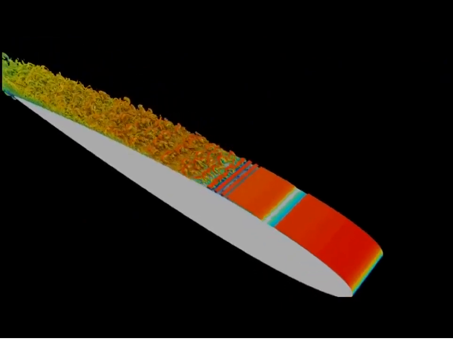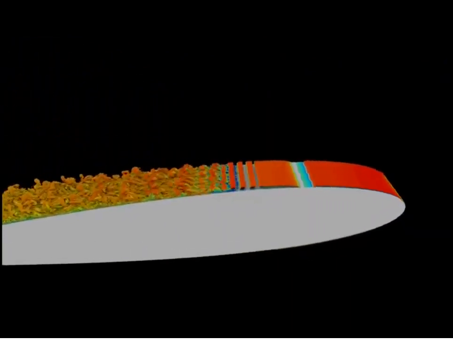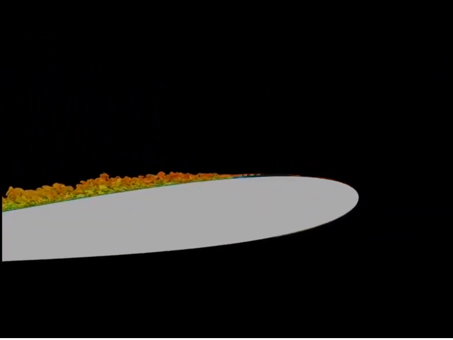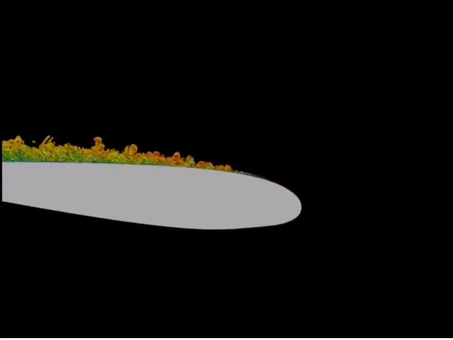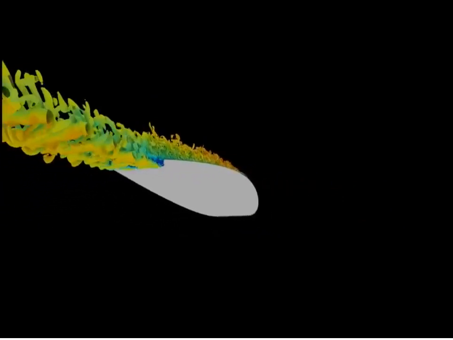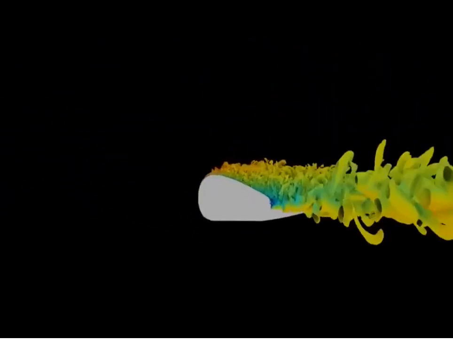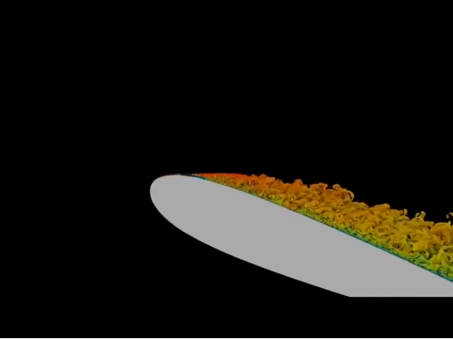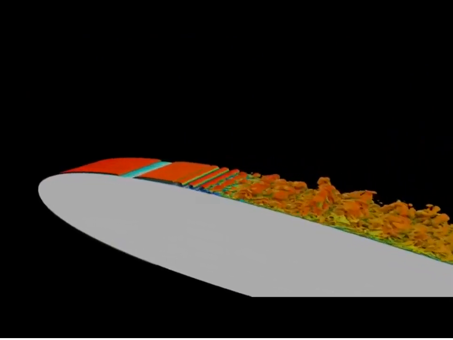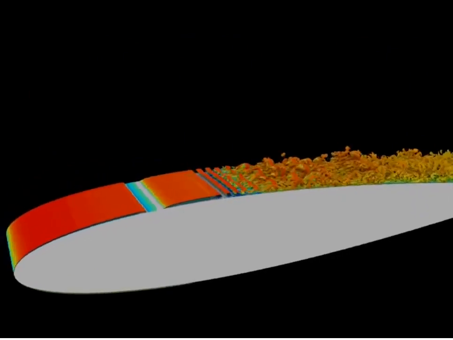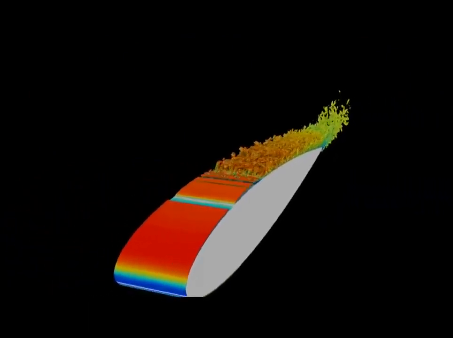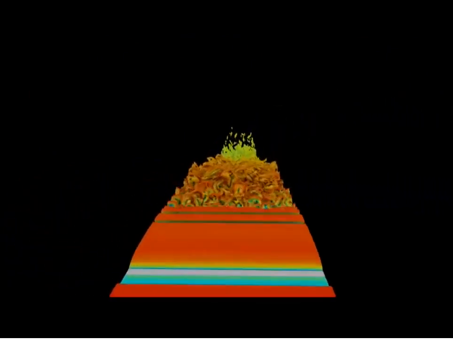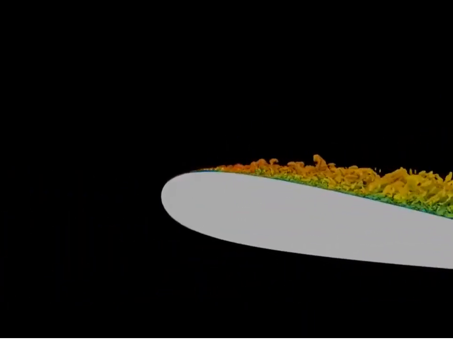Isosurfaces of Q-criterion are presented colorized by streamwise velocity. Note that two-dimensional structures are formed after the trailing edge on the wake, and, as will be discussed later, are related to the tonal noise. It's possible to see the different characteristics of the turbulent structures along the boundary layer. While packs of hairpin structures appear more organized upstream, more elongated and disorganized structures are visible downstream.